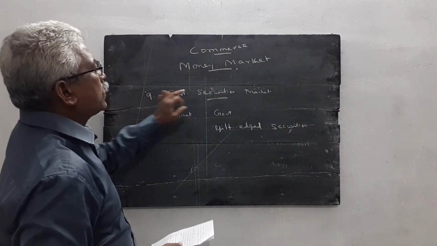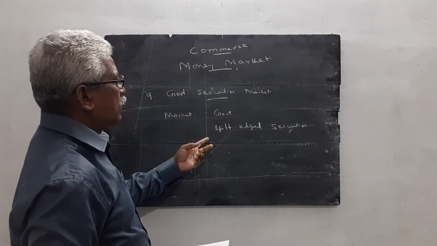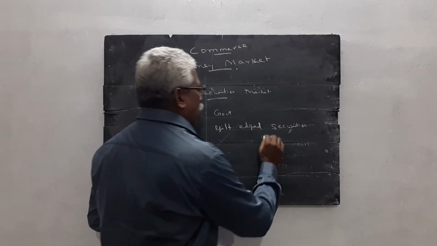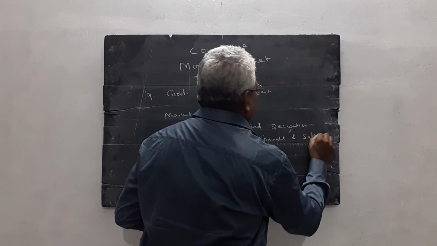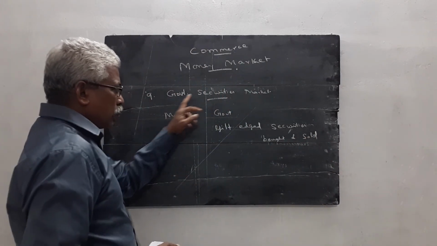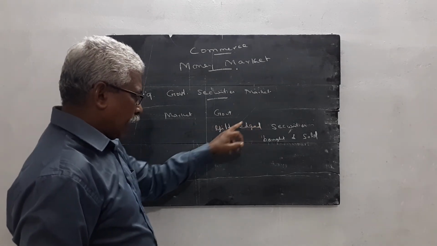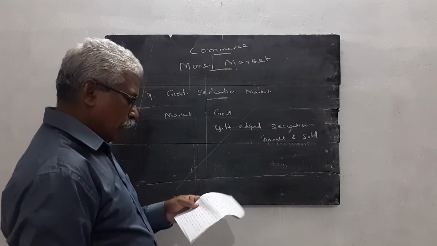In the government security market, the government as well as gilt-edged securities are bought and sold. Government security market is a market where government securities and gilt-edged securities are bought and sold.